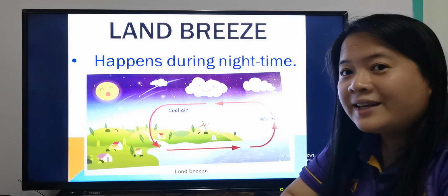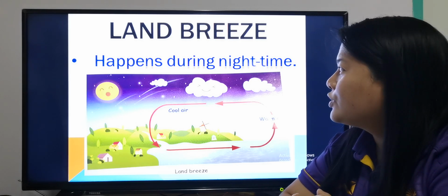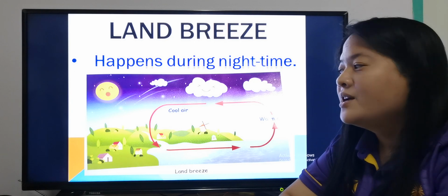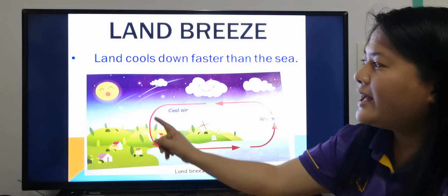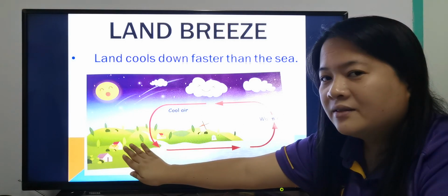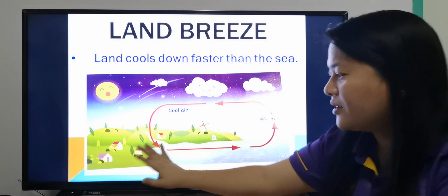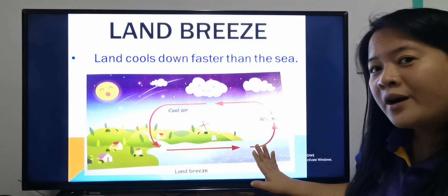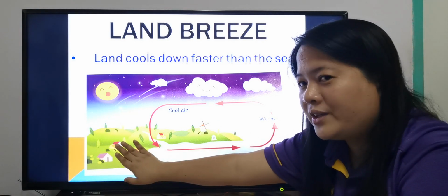And this one is land breeze, okay? Land breeze happens during nighttime. So what happens during nighttime is that the land cools down faster than the sea. So the land becomes hot faster and then it cools faster. The sea is still warm, okay? The sea is still warm and the land is already cold.